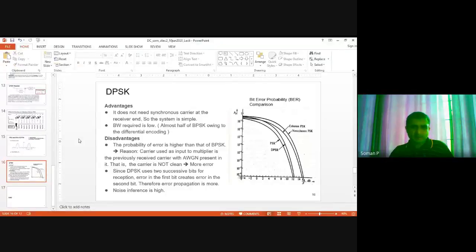Another disadvantage is error propagation, because this depends on the differential encoding. So if there is any error in the received signal at a particular time period, the following bits are affected. Successive bits are affected, right? So in other words, we say that there is an error propagation problem.